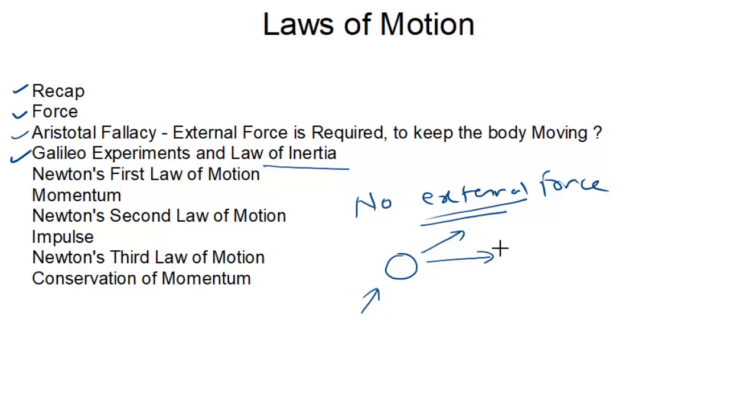One more thing we should know is that the inertia of a body is related to its mass. For example, there is an object of 5 kg and an object of 50 kg. Both are at rest, but to bring them into motion, for 50 kg we have to apply more force, and for 5 kg we have to apply less force. So inertia again depends on the mass of the body.